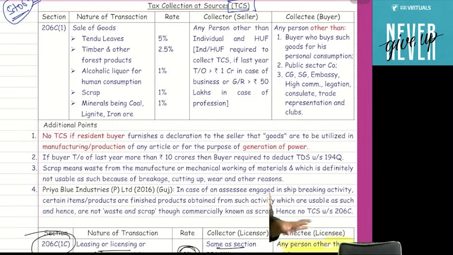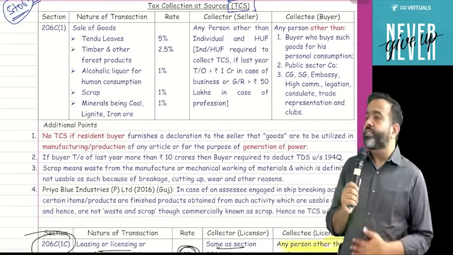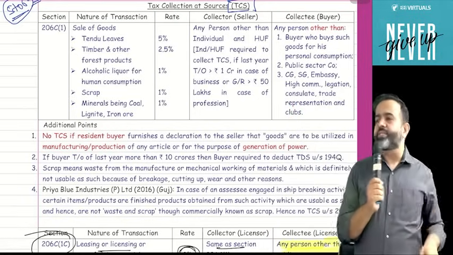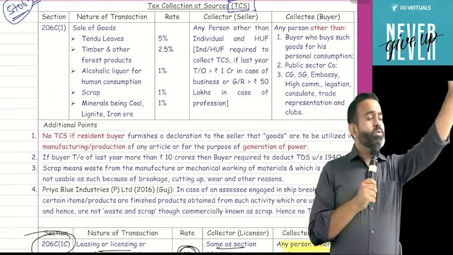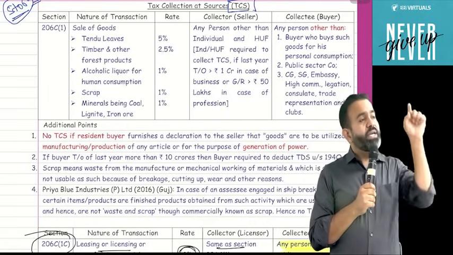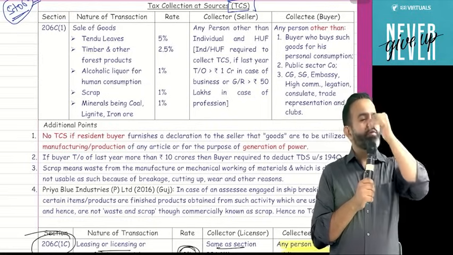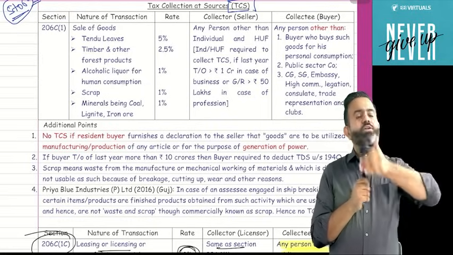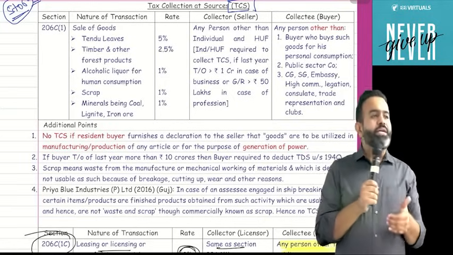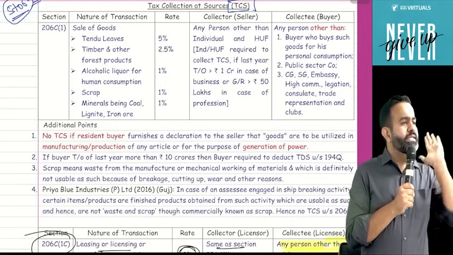So in this particular section, the question is, okay sir, who is the seller? Seller means any person. But an individual or HUF is not required to collect TCS, unless the individual or HUF's last year turnover from business was more than 1 crore, or last year professional gross receipt was more than 50 lakh, then the individual or HUF is required to collect the TCS.